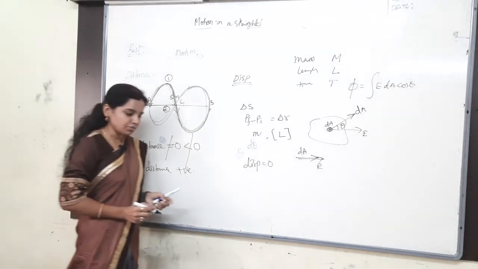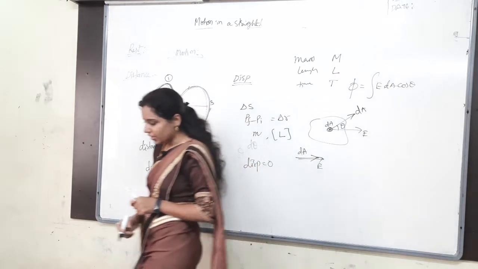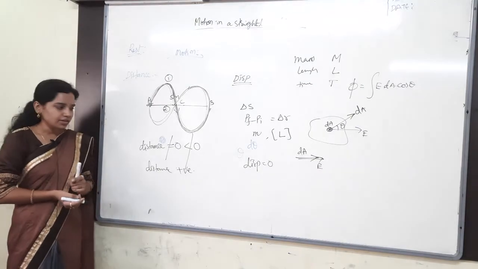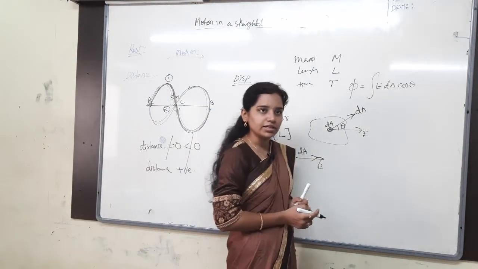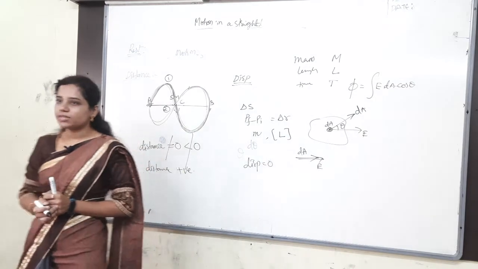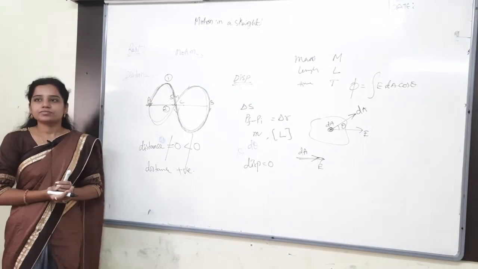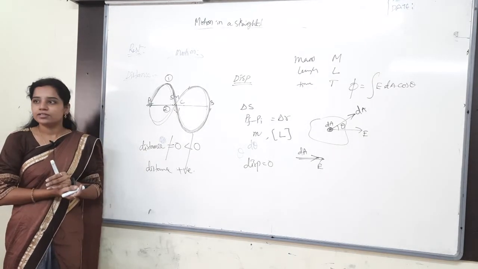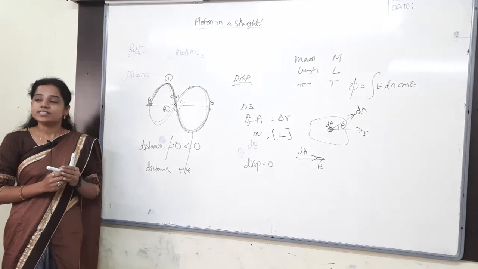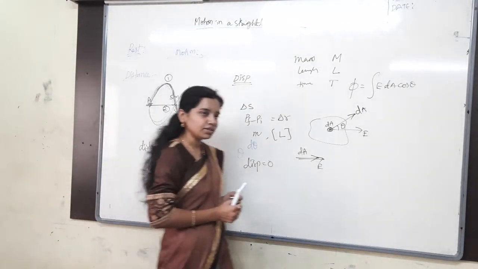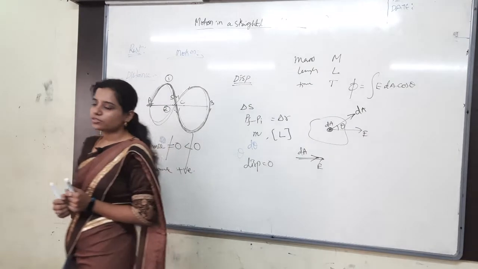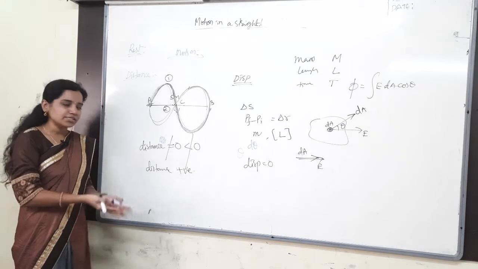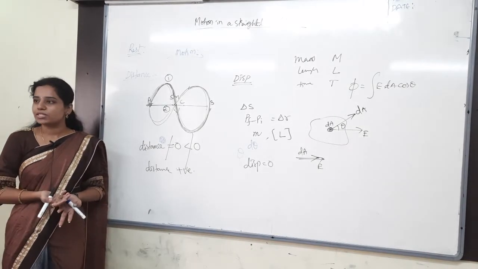For example, I am moving from here to here and then coming back here only. What is my distance? Let me take the length of the body as L. Now I am moving from here to here and then going back here. What is my distance? What is my displacement? Distance is 2L. Did I move till there? Distance is L. Why? Because L by 2 I went and L by 2 I came, so L by 2 plus L by 2 will be L. What is my displacement? 0. Wherever I started, I ended there only.